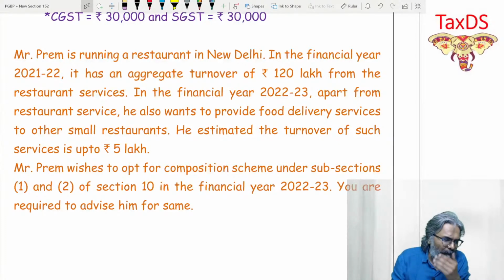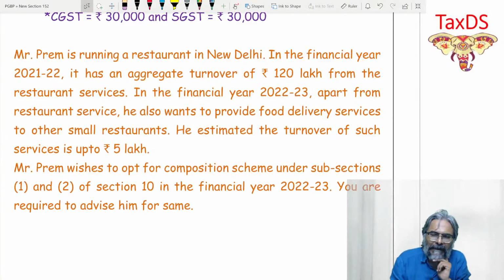Now students, going with this particular proposition, Mr. Prem is running a restaurant in New Delhi. In financial year 21-22, it has an aggregate turnover of rupees 120 lakhs from the restaurant service. In the financial year 22-23, apart from restaurant service, he also wants to provide food delivery service to other small restaurants. He estimated a turnover of such service is up to rupees 5 lakhs.